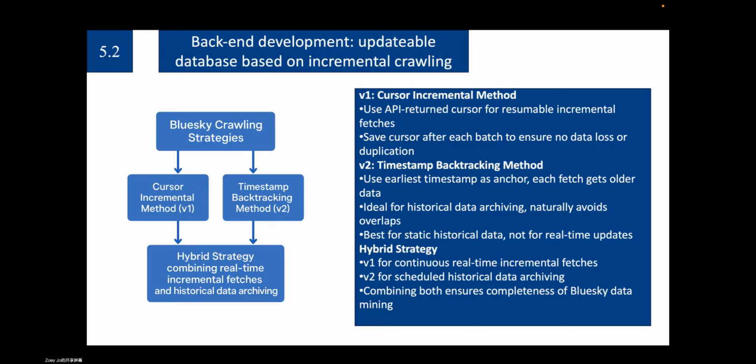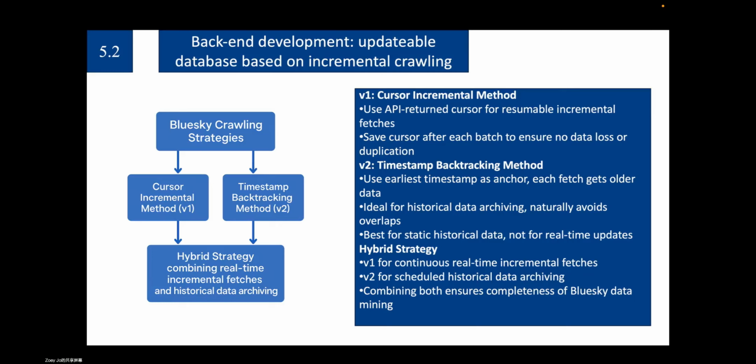Let's take our Bluesky data crawling process as an example. For Bluesky data, we took a hybrid approach of two crawling strategies. The first strategy uses a cursor mechanism. We take the cursor returned by the API at the end of each data fetch and continue retrieving new data from that cursor in subsequent requests. Specifically, we use a state doc ID in an Elasticsearch document which not only stores the current cursor, but also tracks the batch number and the total number of processed items.